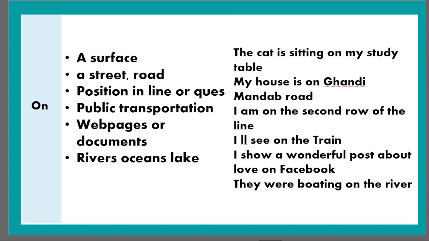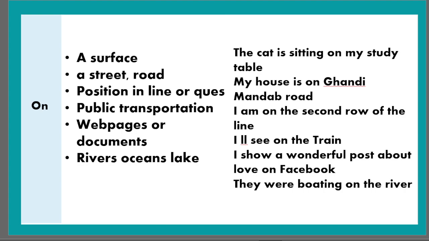Next, a street or road. You might get confused or think we use at when we talk about an address, and an address usually contains the name of a street or road. We use the preposition at for a proper address, which might have the name of a street or road, but it is not talking about only that road, but the whole address.